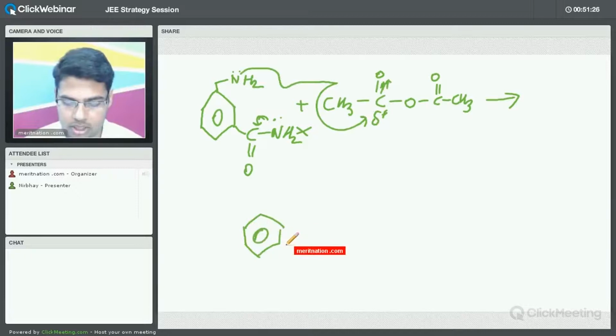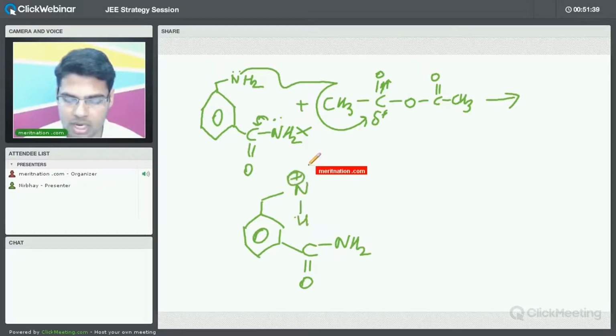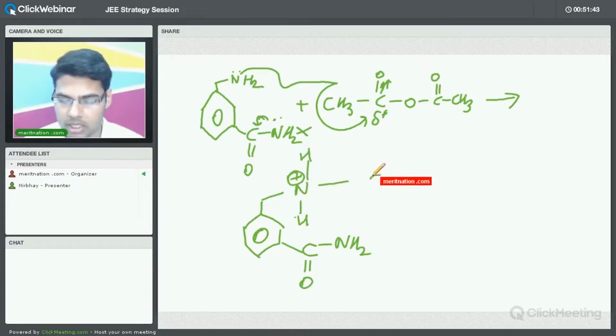When this will attack, we will have the product. So just try to follow the mechanisms. You don't have to just mug up all the reactions. You should know the mechanisms. So here you will find, here will be a positive charge, and you can also see that this positive charge will be gone when there will be loss of proton from this nitrogen. So the mechanism is also very simple.